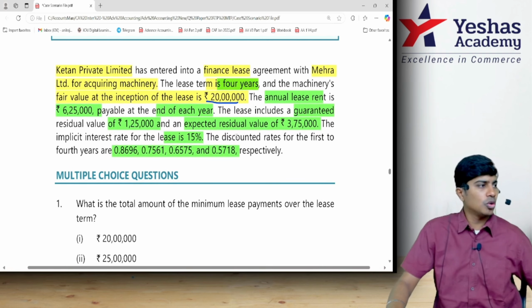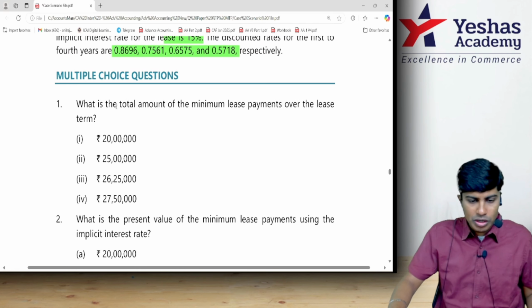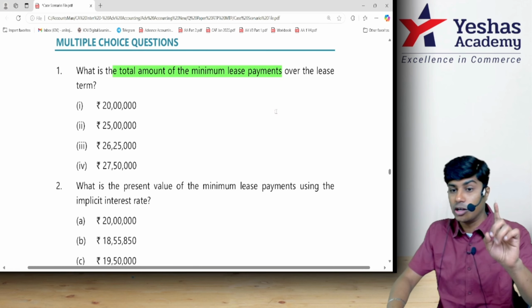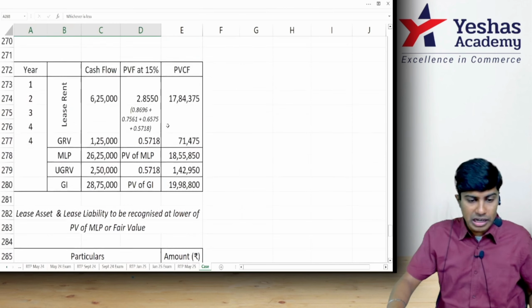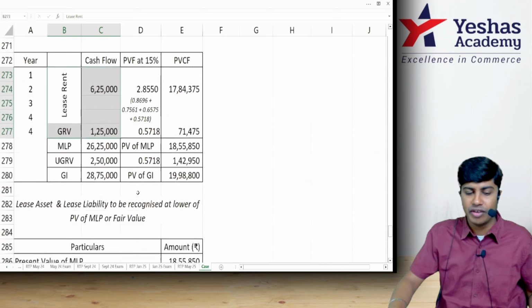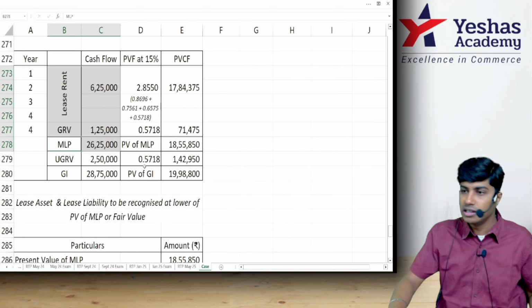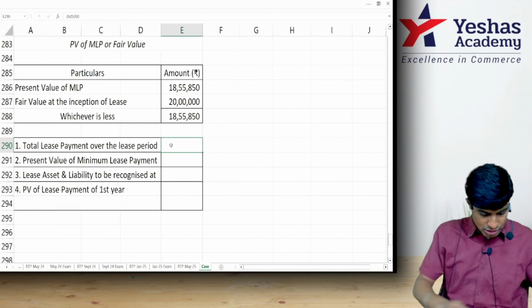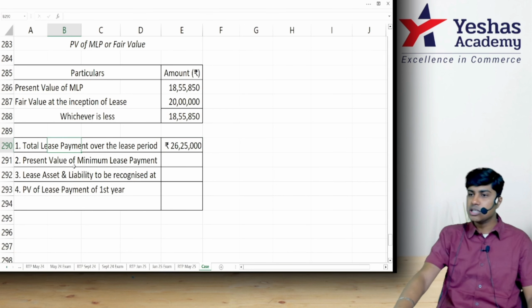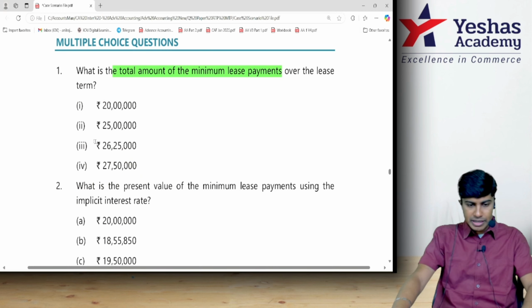Let's see what are the four questions that they're asking. Number one, what is the total amount of minimum lease payment over the lease period? They have not asked present value, total amount. Total amount is 6,25,000 into 4 plus 1,25,000, which comes to 26,25,000. That's the answer. What is 26,25,000? Total lease payment over lease period.